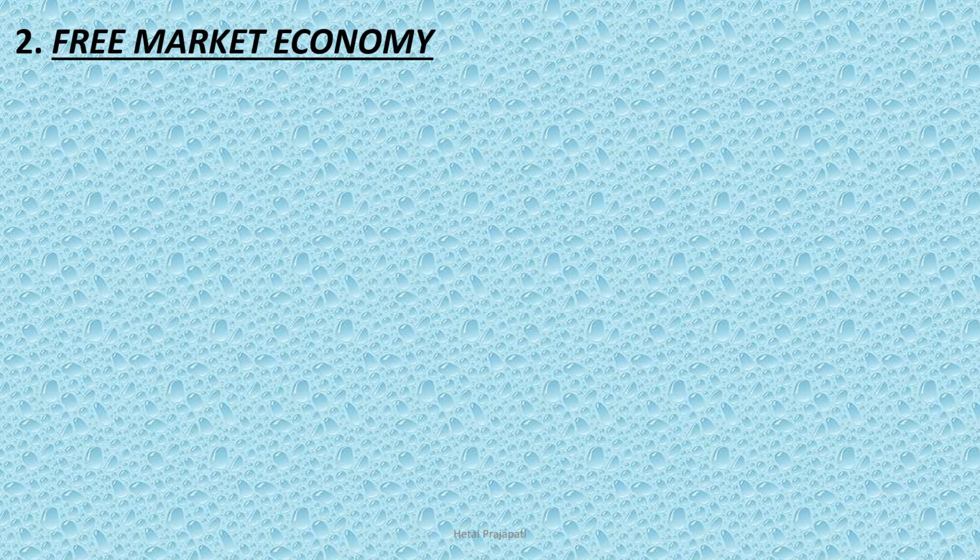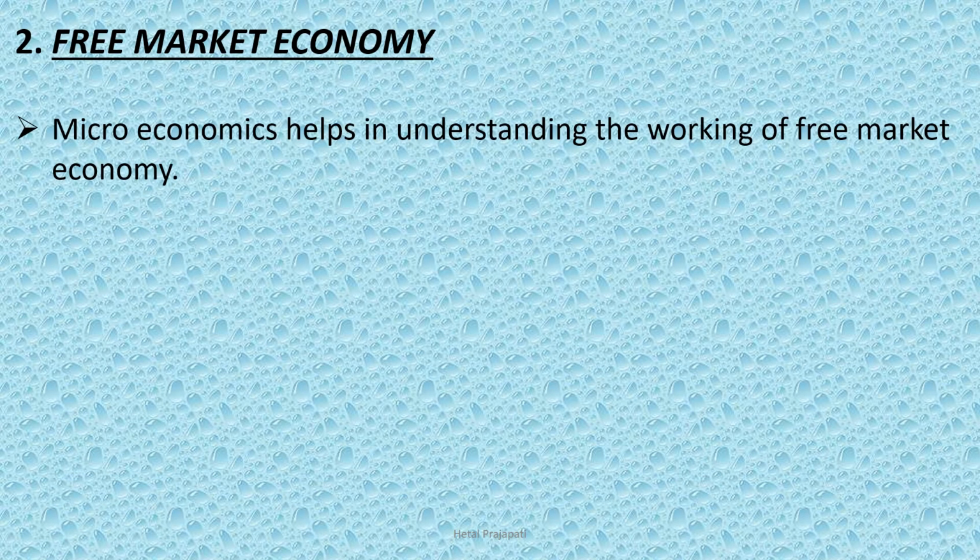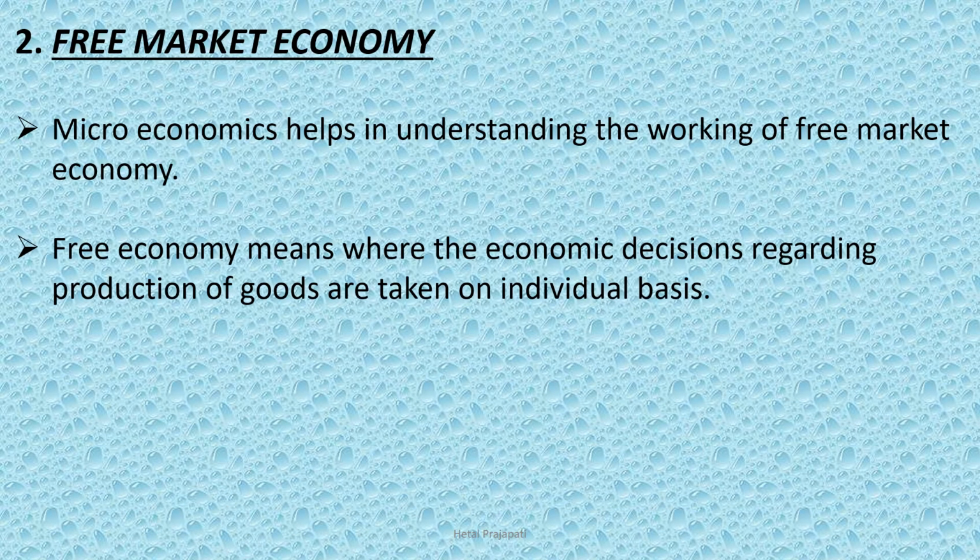Second point is free market economy. Microeconomics helps in understanding the working of a free market economy. Free market economy means where the economic decisions regarding production of goods are taken on an individual basis, like what to produce, how much to produce, how to produce.